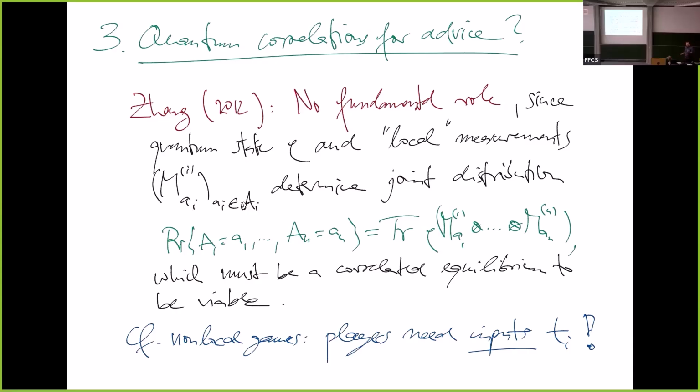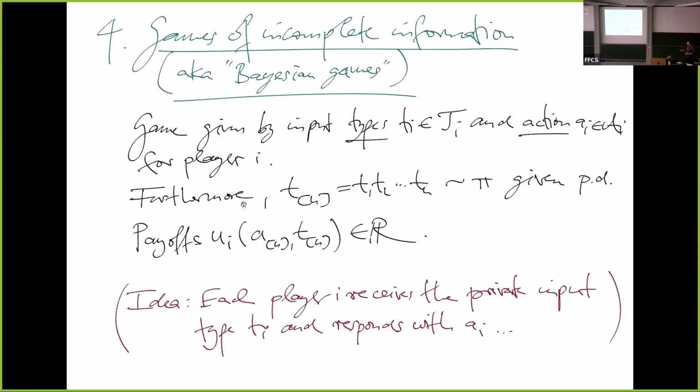And so what we have to do is remember how we did it for the Bell inequalities. In the non-local games, the players have to have an input that is private to them. And then something happens. In Bayesian games, what they call games of incomplete information, each player also has an input, the so-called type, and they respond with an action. We assume a joint distribution of the types. They don't have to be independent generally, but often we assume that. And the payoffs for each player depend on the set of types and actions.